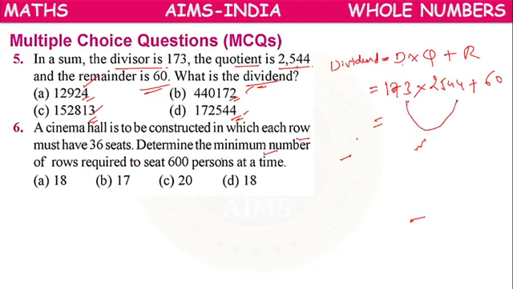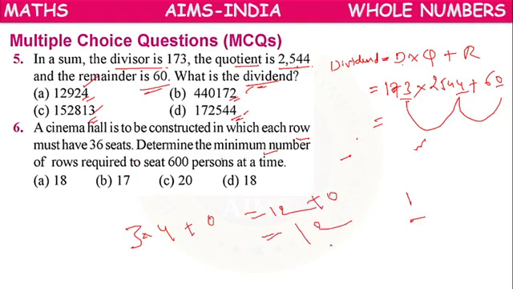So 3 into 4 plus 0 means 12 plus 0 equals 12.